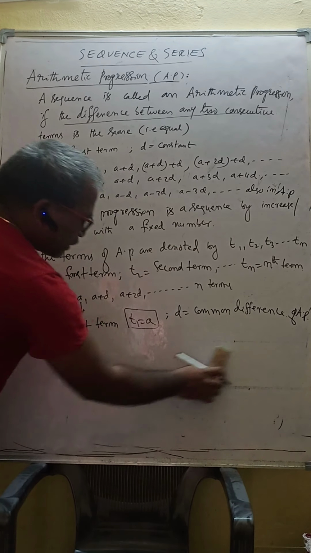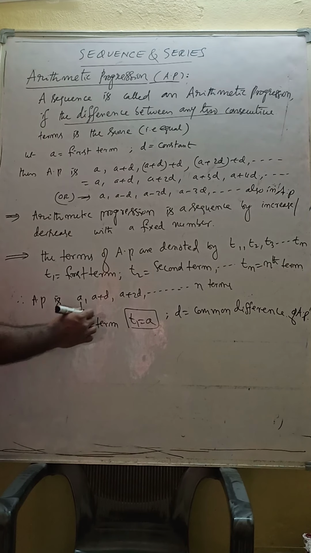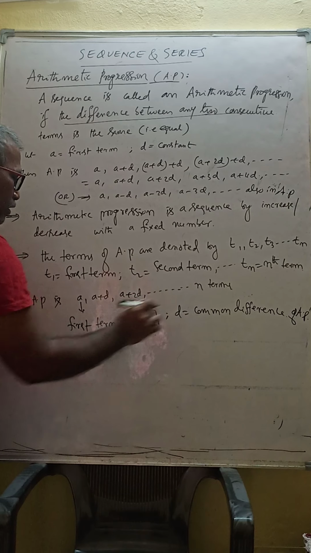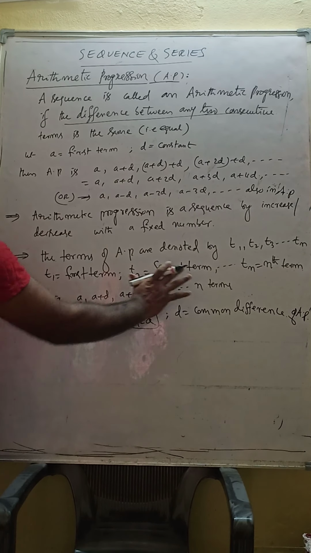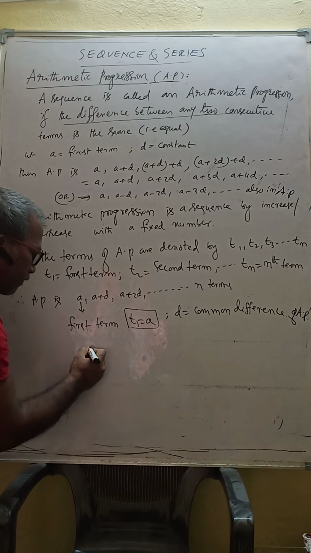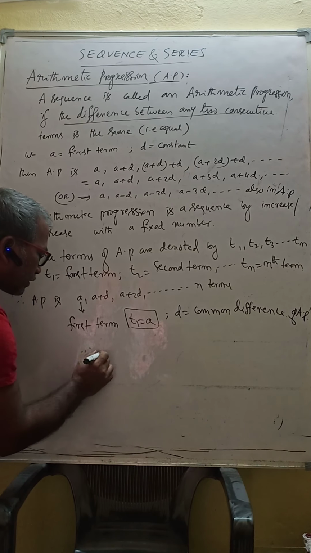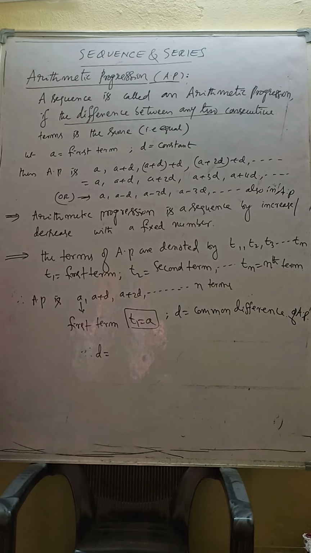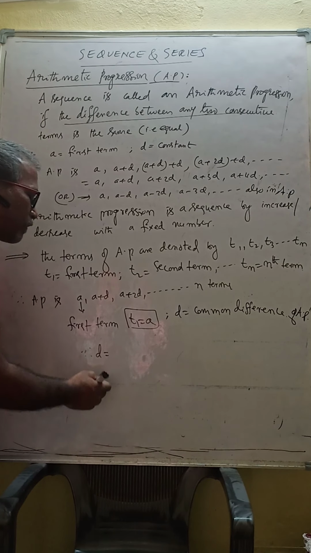Suppose an AP series is given. The first term is always A, don't forget. This is the AP series; you should remember the form of the series. Now see here, how to find the common difference? To find the common difference, except the first term, take any term minus its immediately preceding term.